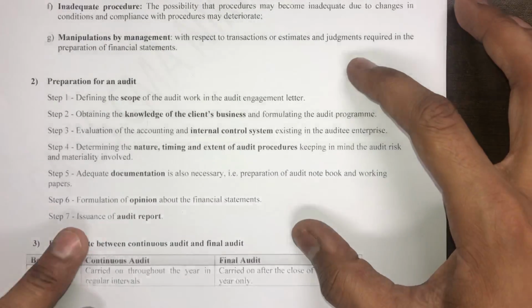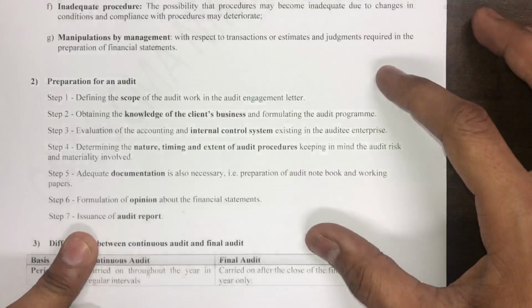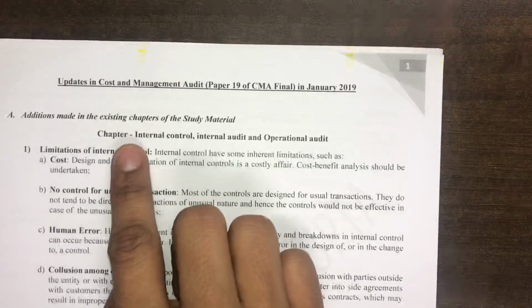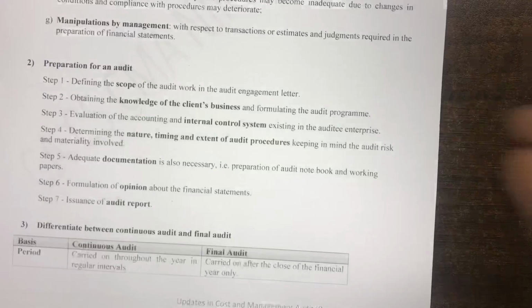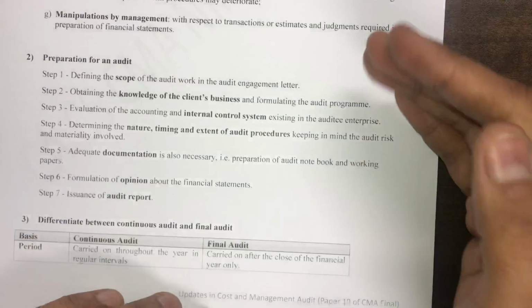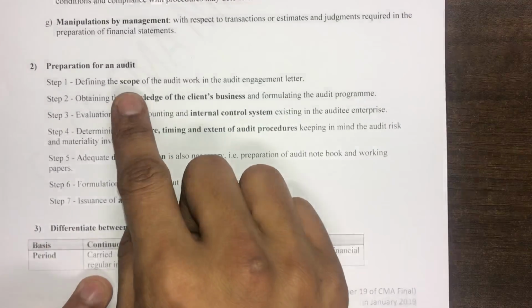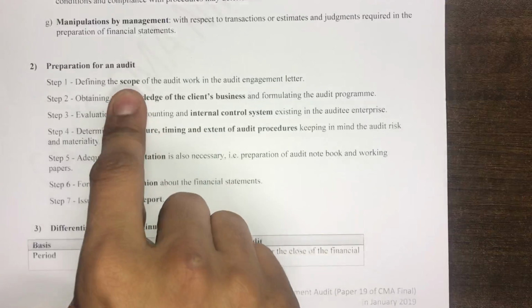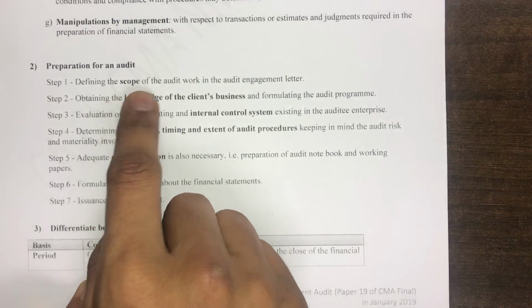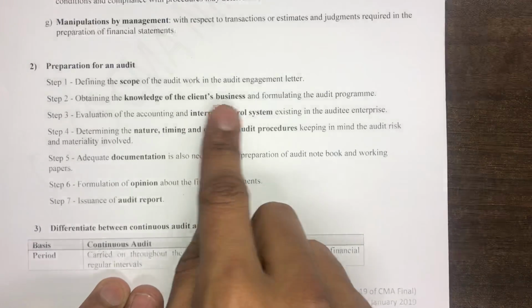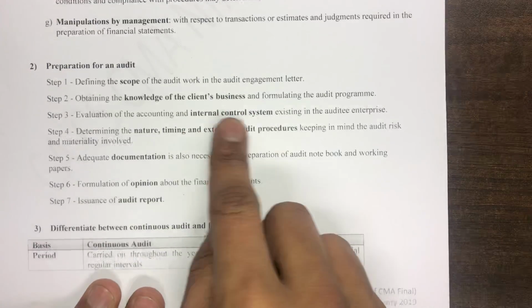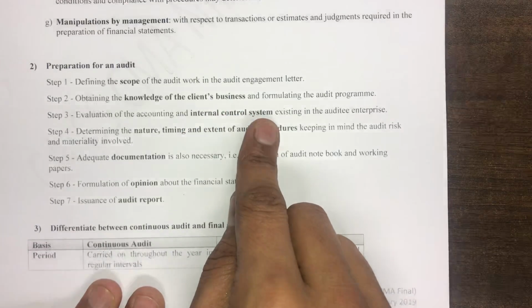Then another aspect which has been introduced is preparation of an audit. This has been introduced in this chapter, internal control and internal audit, operational audit. This is discussing the preparation of audit, how to prepare for audit. So naturally very logical points have been enumerated in this content. First, you have to elaborate the scope of the audit. Then you have to have the knowledge of the client's business. Then you have to check the internal control system, whether it's working properly or not.